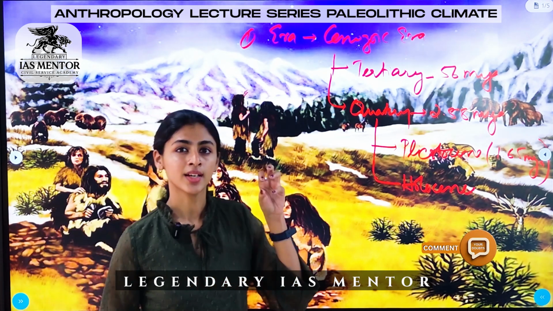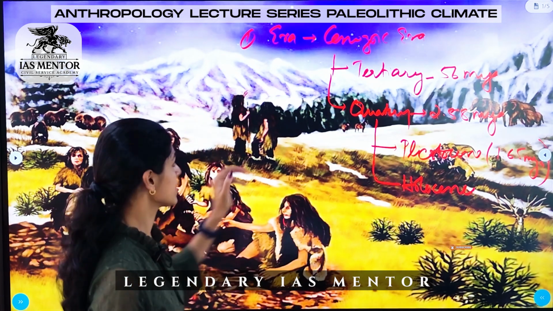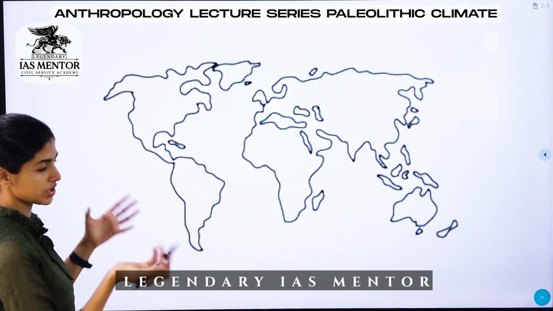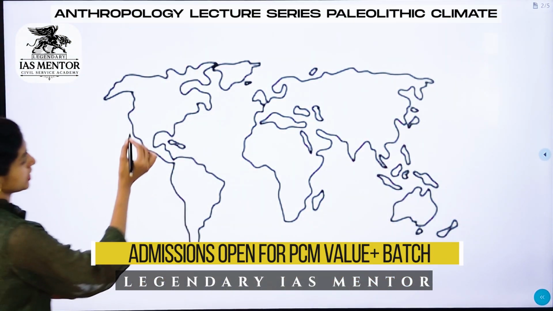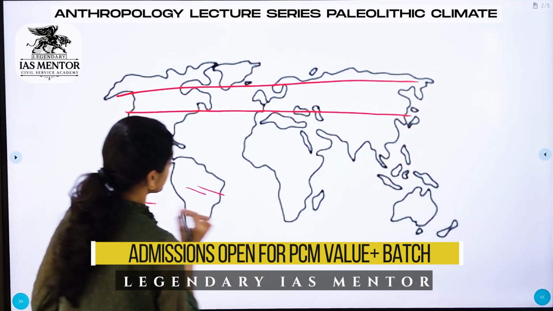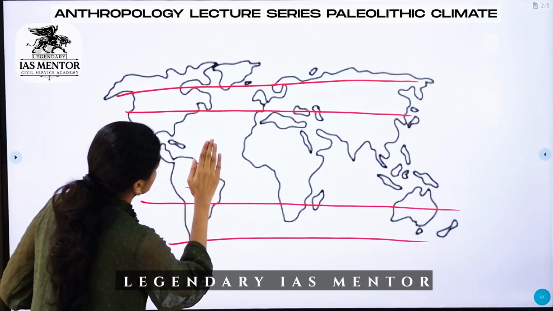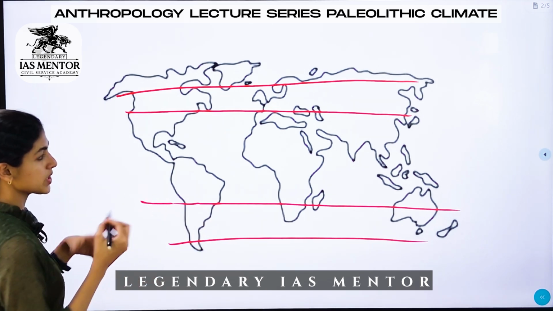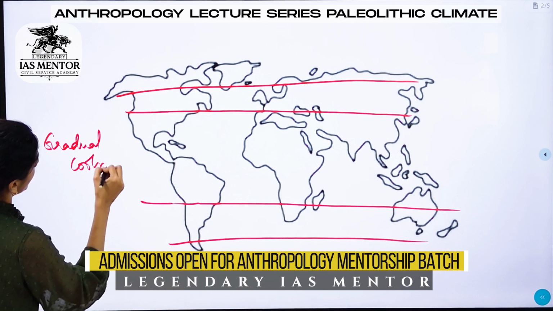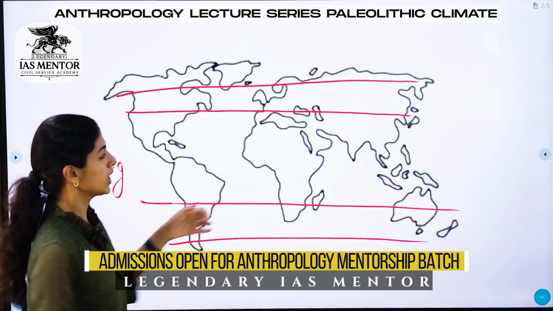Now let's see the climatic conditions or the environmental features of these periods. By the end of the tertiary period, what we can see is in the temperate regions, as we all know, there was gradual cooling down of Earth, which meant the temperate regions were further southward. It was nearer to the equator.